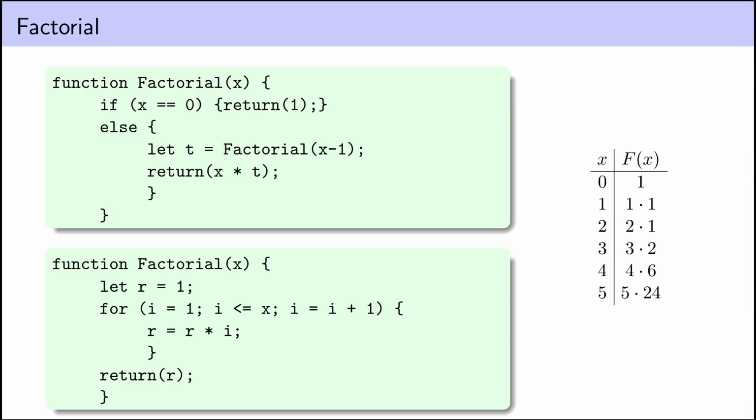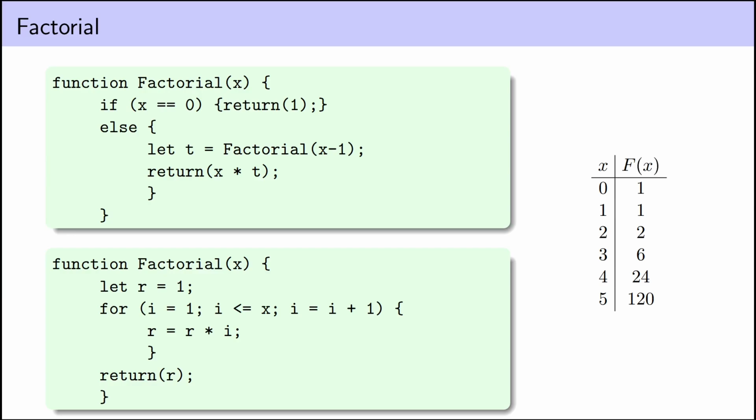In the case of a for loop, however, we're directly working through the table from top to bottom, starting at 1 and multiplying by x each step we take. And the for loop tells us to stop after 5 steps in order to calculate 5 factorial. It's the same series of steps to calculate 5 factorial, we're just thinking about them in a different order.